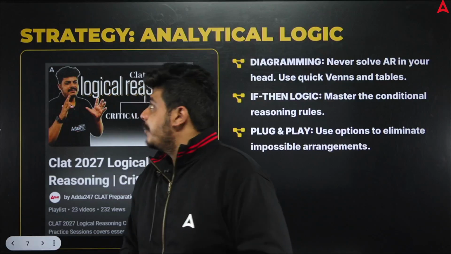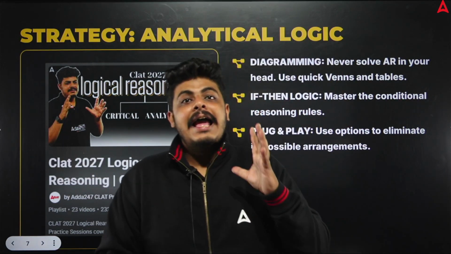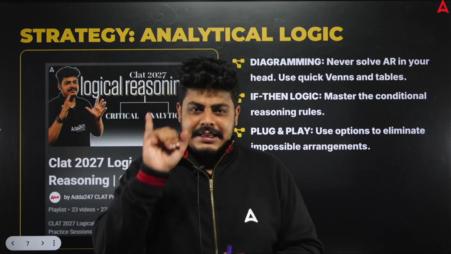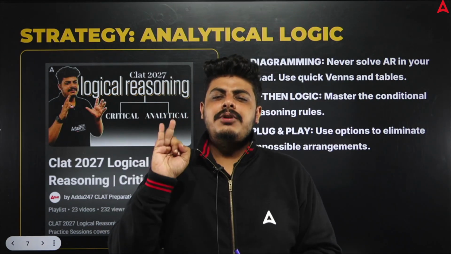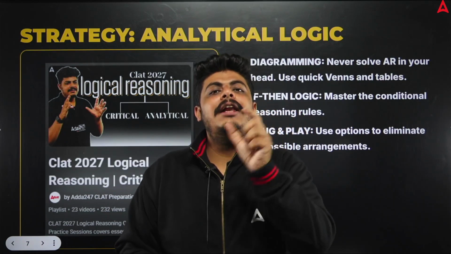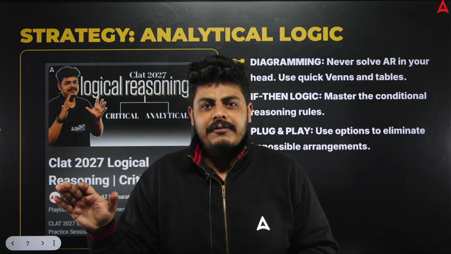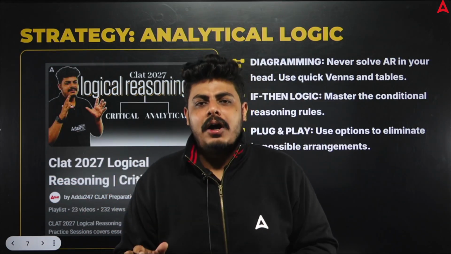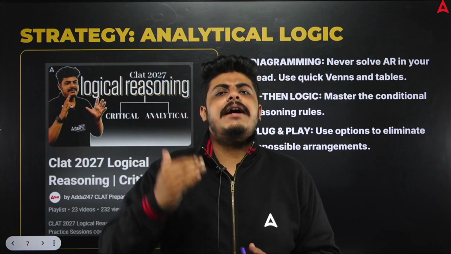The most important thing, sir, is the strategy for our logical reasoning analytical part. See, Venn diagrams: you need to make these Venn diagrams and understand the rules, how all, no, only a few, only, all these relations have been formed, and how some and some not works. In your blood relation, you have to go generation by generation.